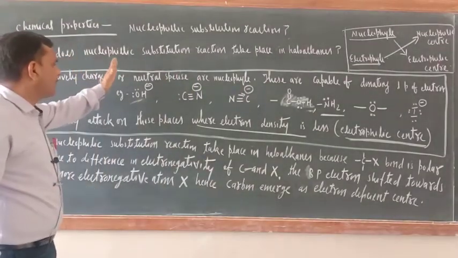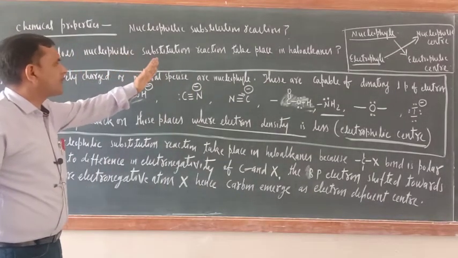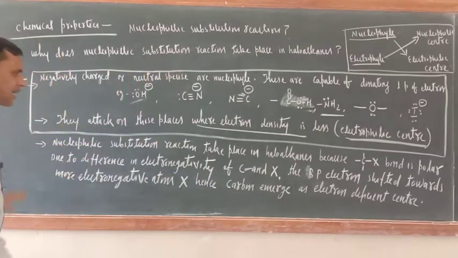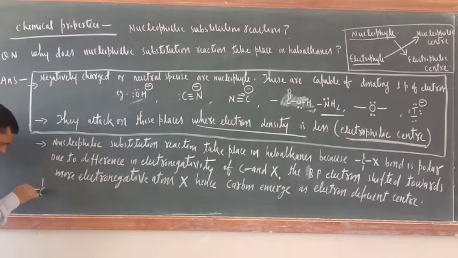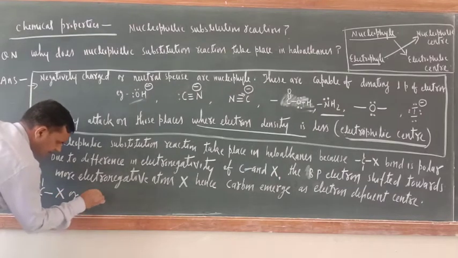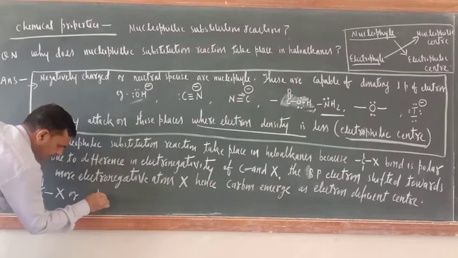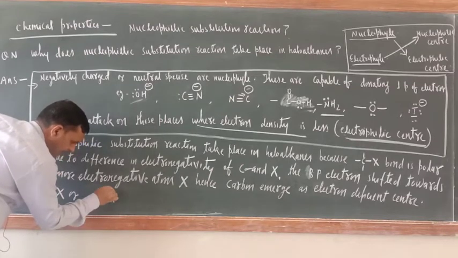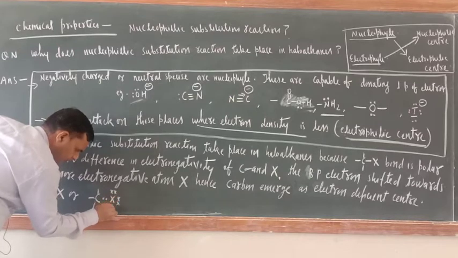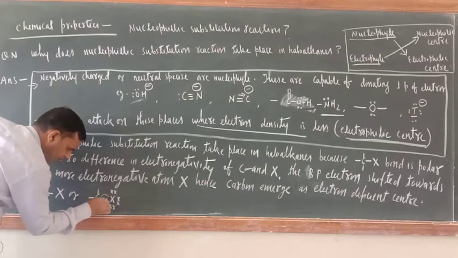Why does nucleophilic substitution reaction take place in haloalkane? So just see, in haloalkane what is there? C-X bond is there or not? Just see, this is C and X. Okay, X is more, we can write like that also. C here and here X. This is 2, now here 2, 4, 6, and here what is there?